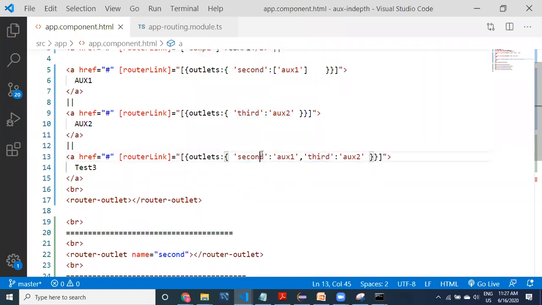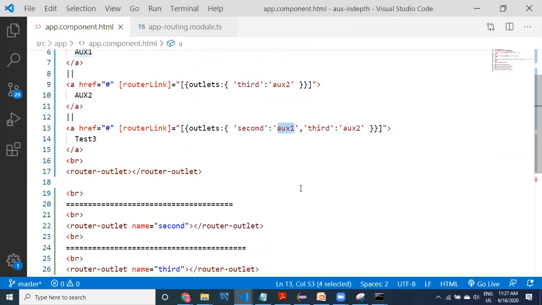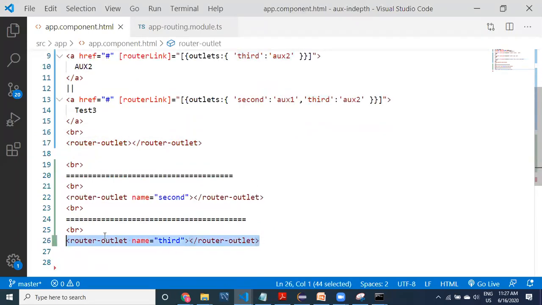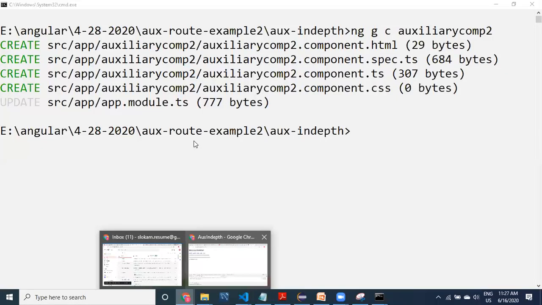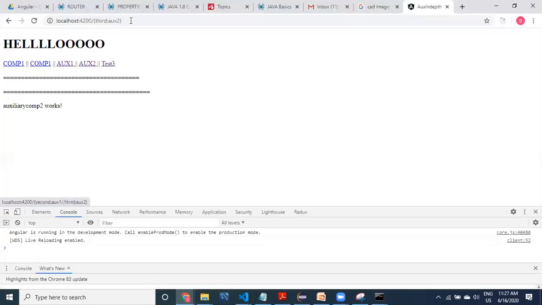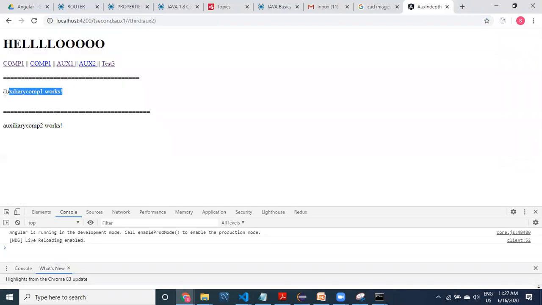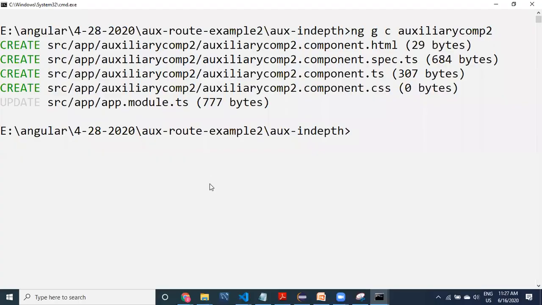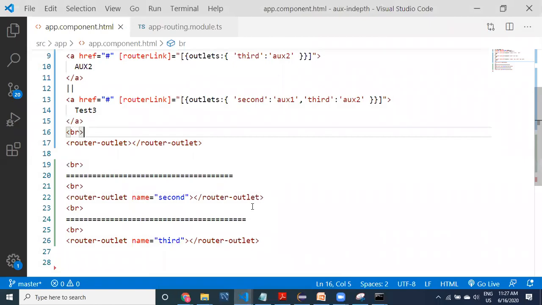So in the second outlet, AX1 is going to be printed, and in the third, AX2 is going to be printed. So I have provided the link for that. Okay, test 3. First refresh, open, click on here. Auxiliary component is also printing, and auxiliary 2 is also printing. So this is how we can print the auxiliary information, guys.